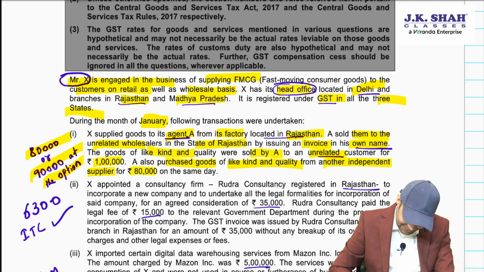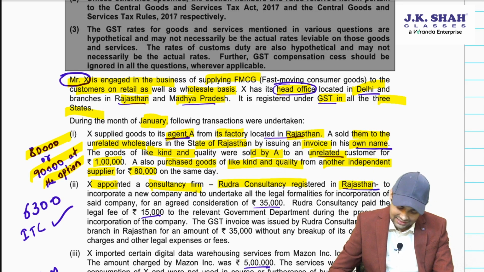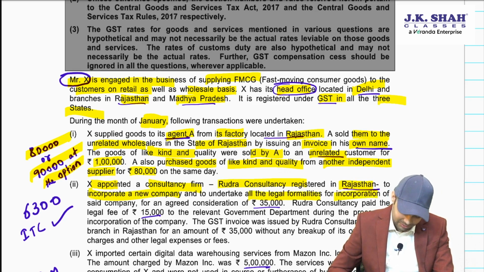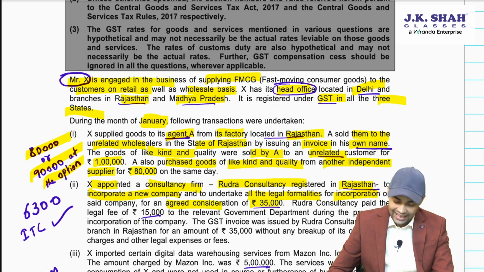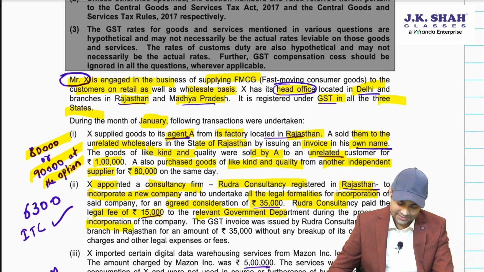Let's see further. X appointed a consultancy firm, Rudra Consultancy, registered in Rajasthan, to incorporate a new company and to undertake all legal formalities for incorporation of the said company for an agreed consideration of 35,000. Rudra Consultancy paid legal fees of 15,000 to the relevant government department during incorporation.